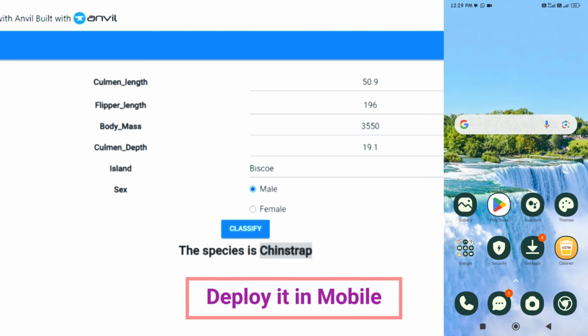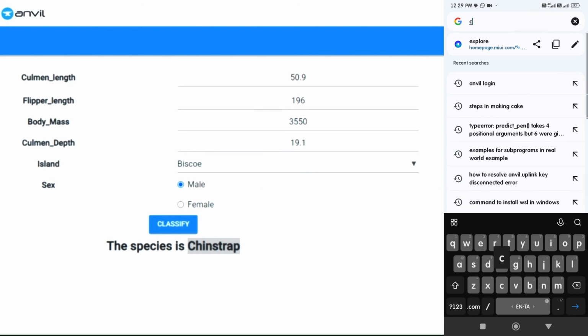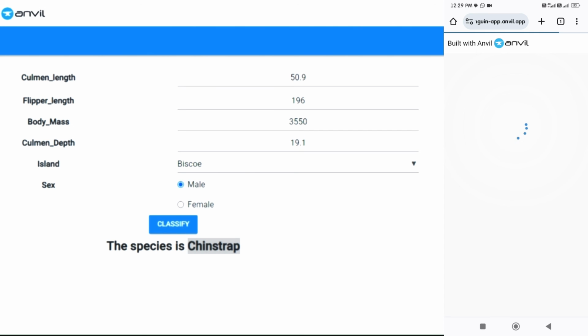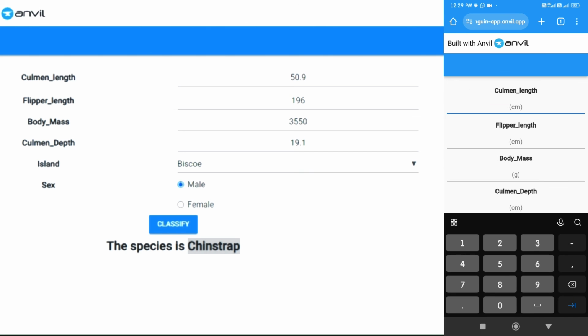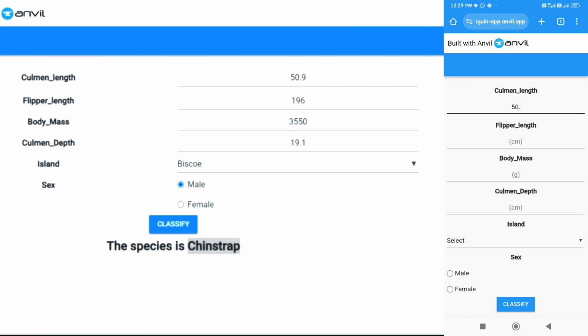It's time to check it on mobile. I am going to use the same link here, ck-penguin.anvil.app. It asks me to install the app. Oh, it's great, we are going to have mobile here. I am installing my app on my mobile. I wish to open it.